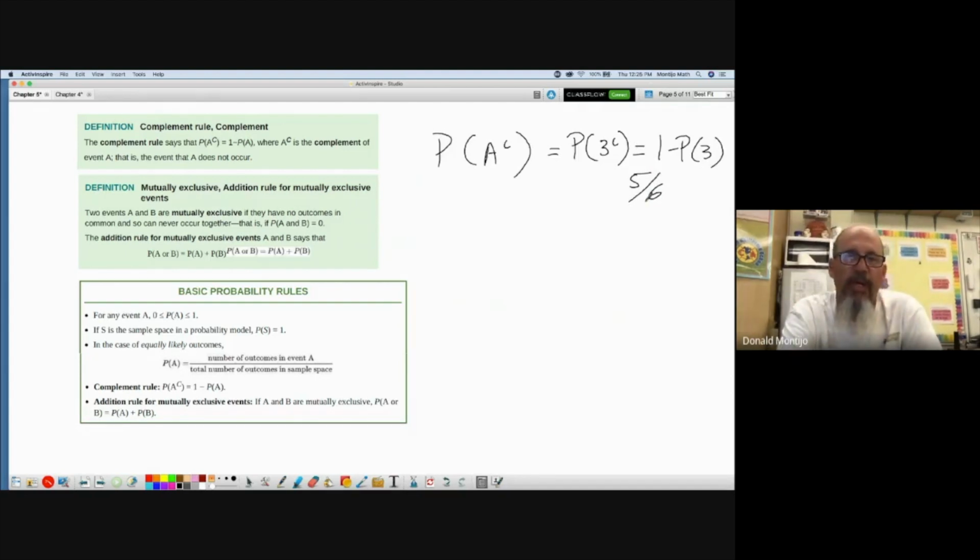Very important that we understand the language of probability. The little power of C at the top doesn't mean A to the Cth power. It means the complement of A, everything except A.